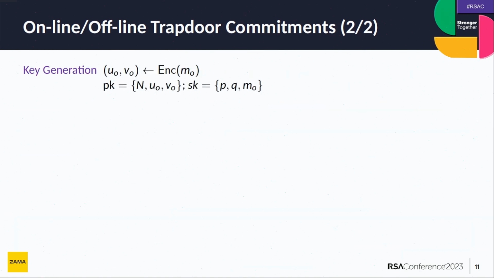So how does it work? Key generation: you just choose a random message, M0 in this case, you encrypt it, and that will give you the public key. So the public key is some RSA modulus n plus the encryption of some random message, M0. And the secret key is p, q, the factors of n, plus that random message, M0.